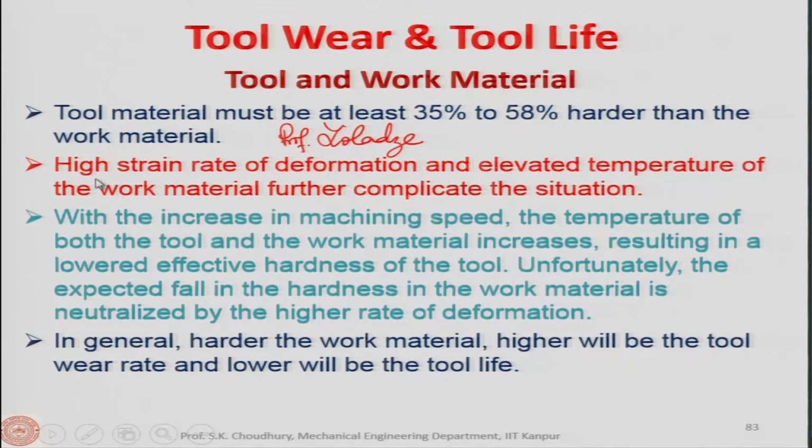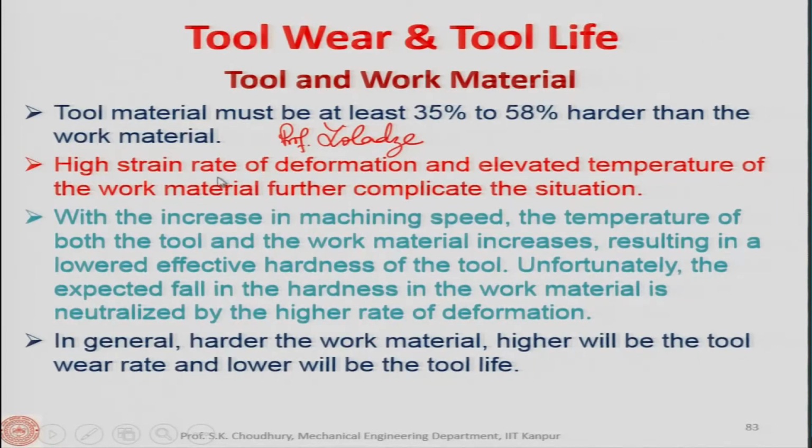Now, the high strain rate of deformation and elevated temperature of the work material further complicate the situation. So, there are two things that happen during the machining process. The strain rate of deformation is very high. Only then can you have the plastic deformation and segregate the excess workpiece material from the blank, as well as there is a very high elevated temperature. So, these two phenomena, that is high strain rate of deformation and the elevated temperature, affect in the following way.